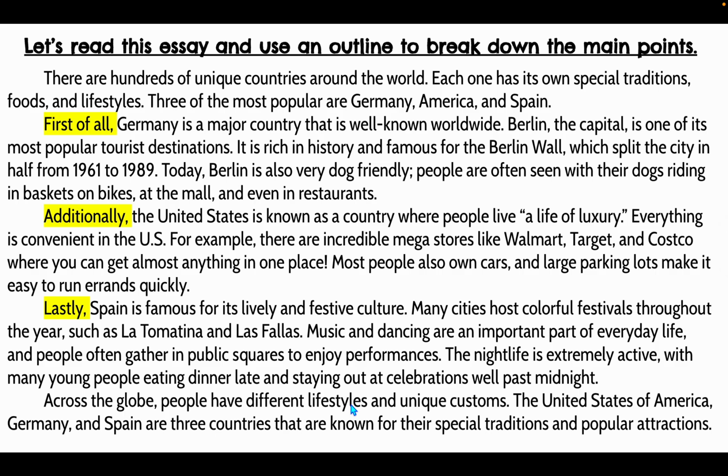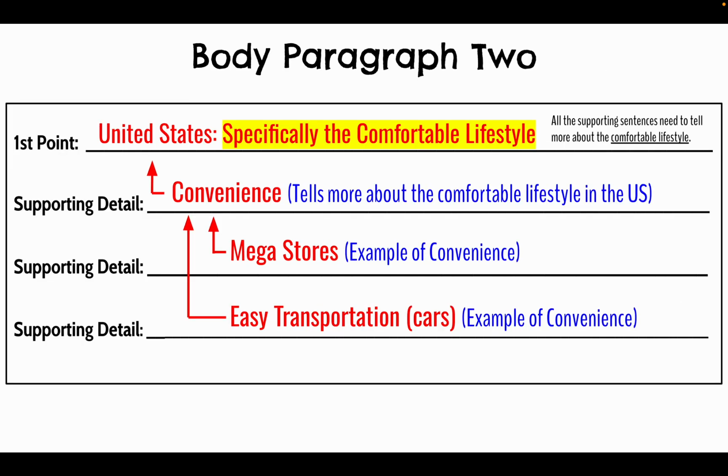Okay, let's look at the next body paragraph. Additionally, the United States is known as a country where people live a life of luxury. Everything is convenient in the U.S. For example, there are incredible mega stores like Walmart, Target, and Costco, where you can get almost anything in one place. Most people also own cars, and large parking lots make it easy to run errands quickly. Okay, this is how we broke it down in class.